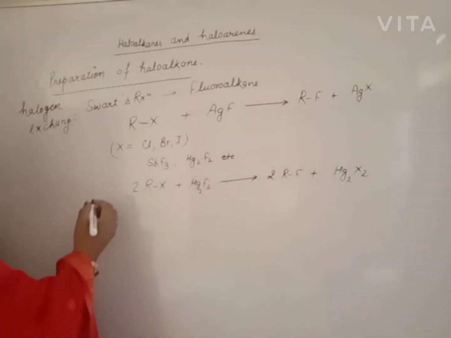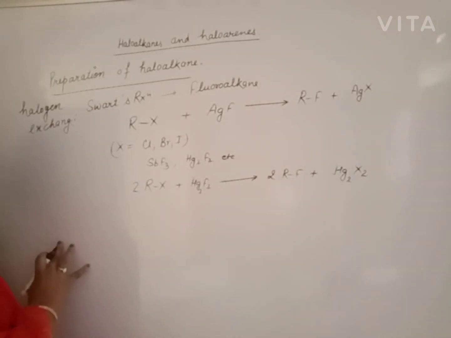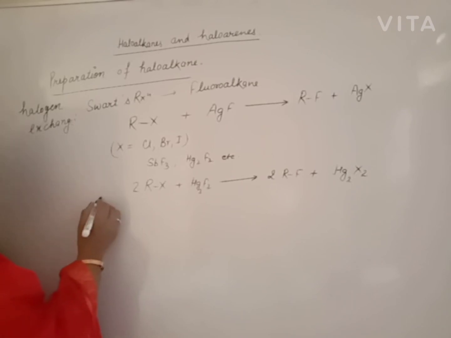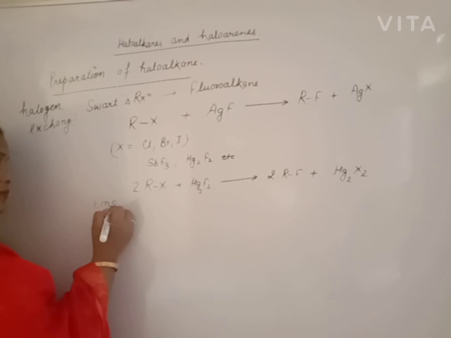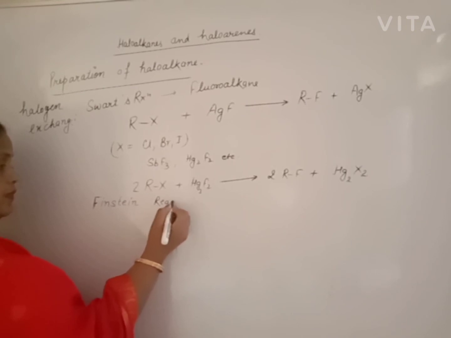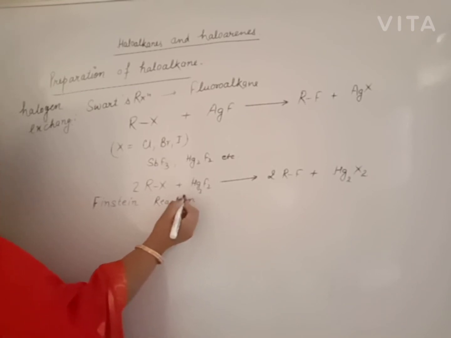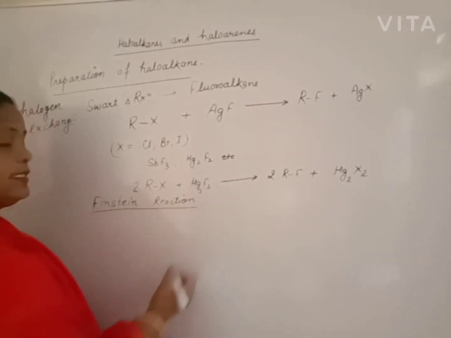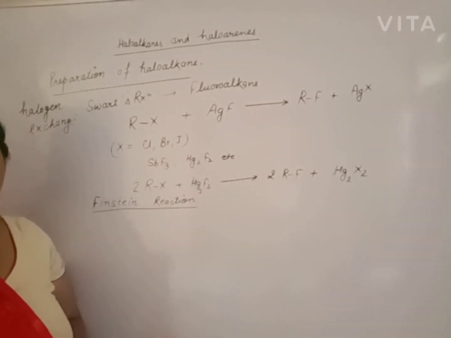Now, for getting iodoalkane, more stable, we have another reaction that is known as Finkelstein reaction. We will have the Finkelstein reaction. Through this Finkelstein reaction, we will get iodoalkane.